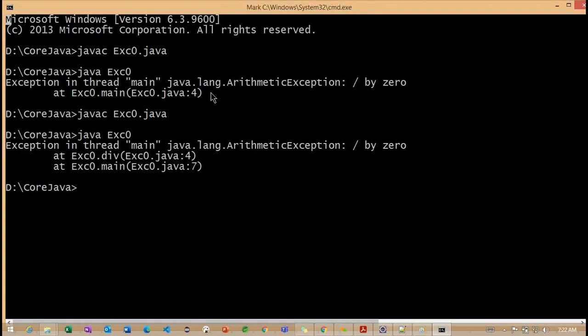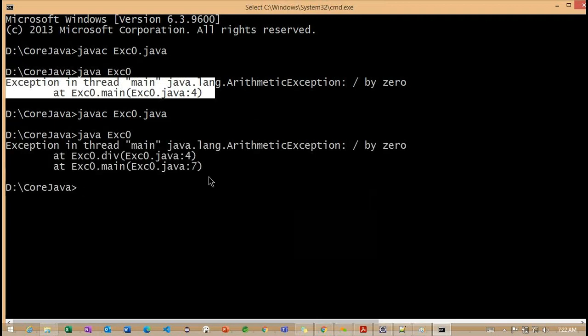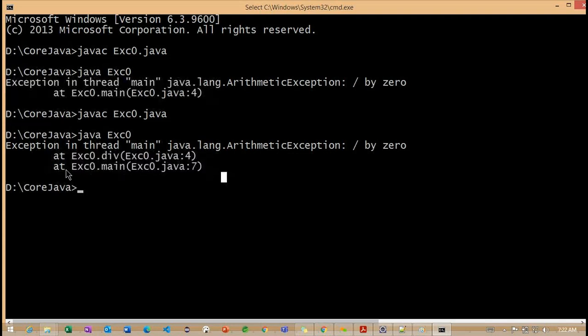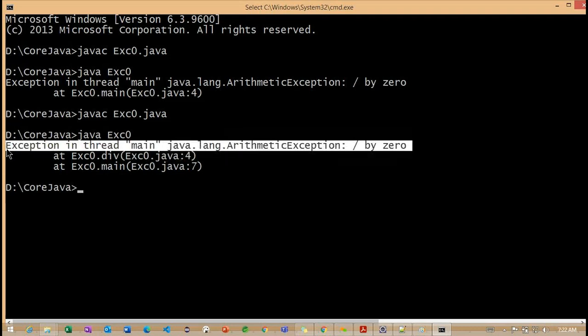See the difference between this exception stack trace and this particular exception stack trace. Now you can see that from line number 7 it is calling, and we are getting an exception at line number 4. Where we are getting the exception, you can observe this is the name of the class and this is the method name. And from which line number it is calling: from this class's main method, line number 7. From line number 7 we are calling line number 4, and from line number 4 we are getting this exception information.